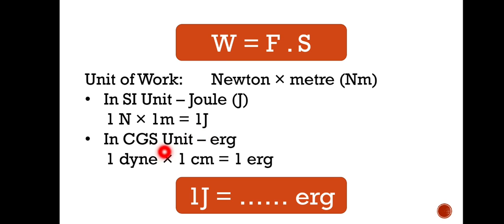So what is the CGS unit of work? That is erg. You know that the CGS unit of force is dyne, and the CGS unit of displacement is centimeter, so dyne into centimeter gives 1 erg. So 1 erg can be defined like this: when 1 dyne of force causes a displacement of 1 centimeter, then the work done is said to be 1 erg.